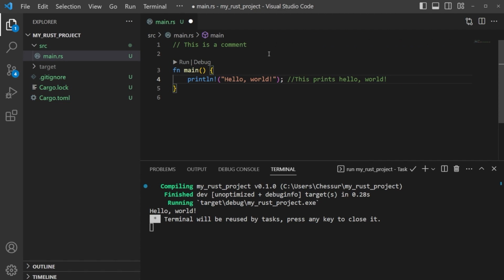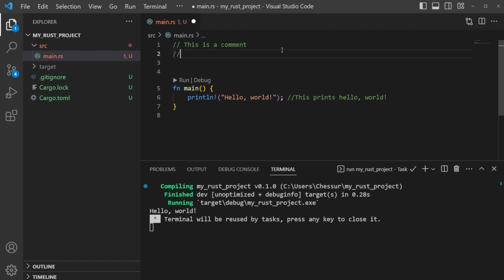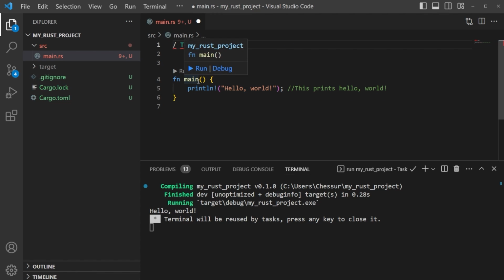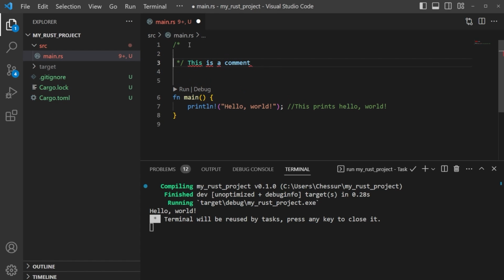Another thing that we can do is make these comments multi-line. You could do it like this, for example. You can come in here and say, this is a comment, adding a second line. You can even add a third line and continue on. But there's an easier way to do this. We can say a forward slash and then add an asterisk here, and you see it automatically created a comment for us. It created the ending of this asterisk. So this is what a comment block looks like.